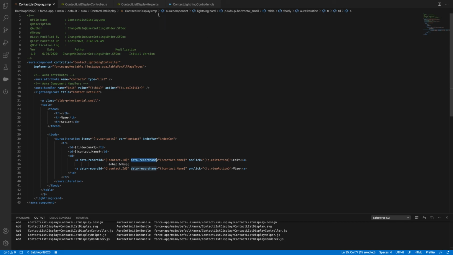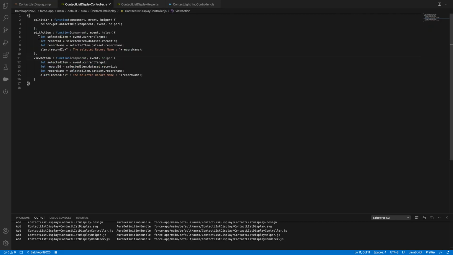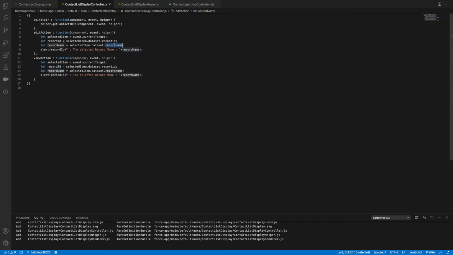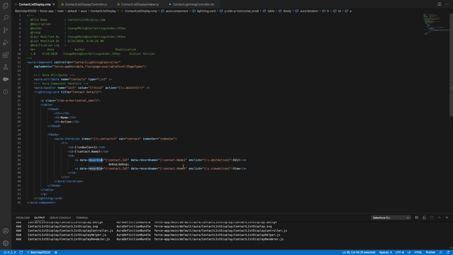Any question on this? Clear? These are the three lines. The first line is event.getTarget, just to ensure where you are clicking, and then from the selected element you can say dataset dot your variable. You can pass any amount of data; there is no limit saying you should pass only this much. You can pass even 50, 100, anything. But ensure that while reading data you should say only the attribute name, not data hyphen. Clear?